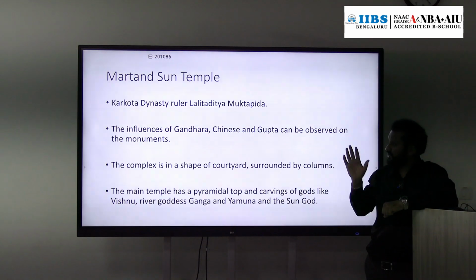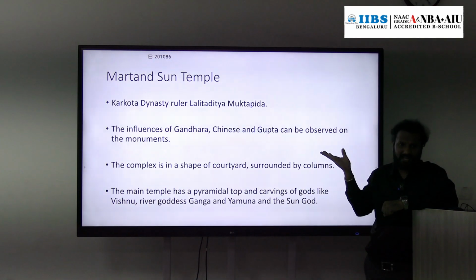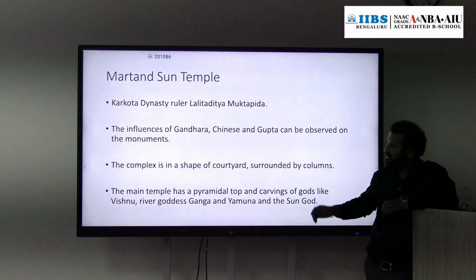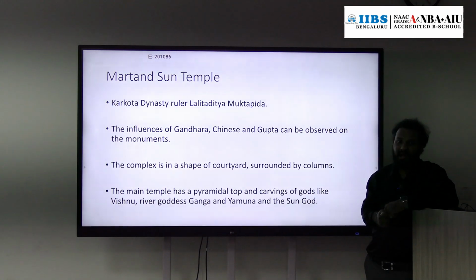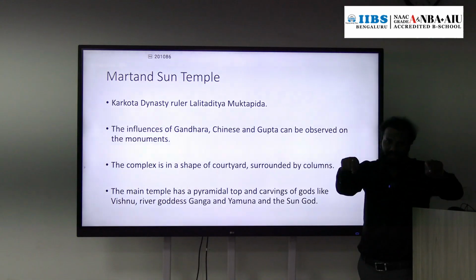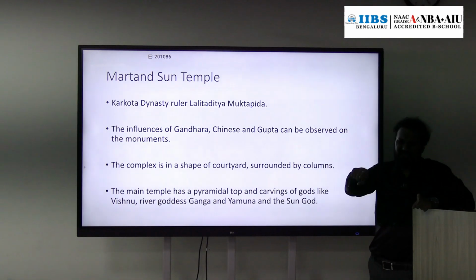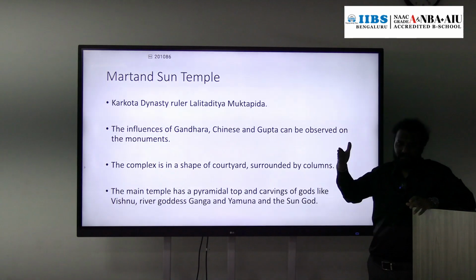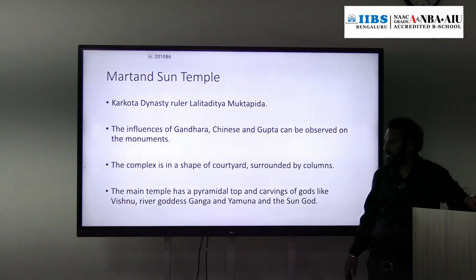Anyway, this temple has an influence of Gandhara, Chinese and Gupta styles. The temple is in the shape of a courtyard, rectangular, surrounded by columns.